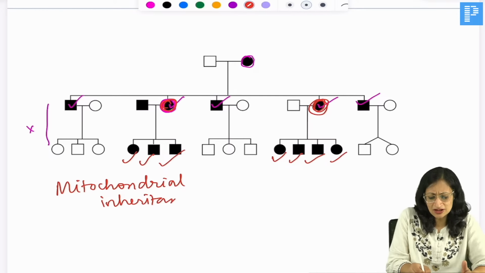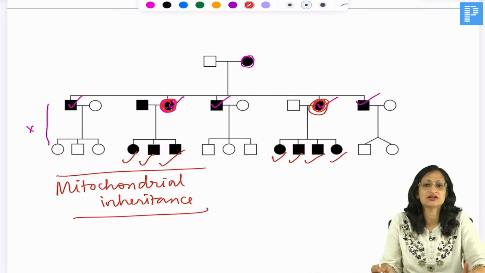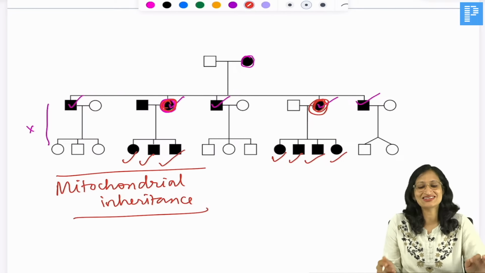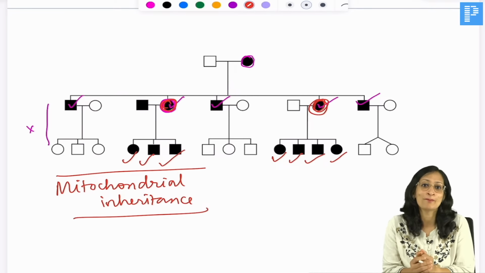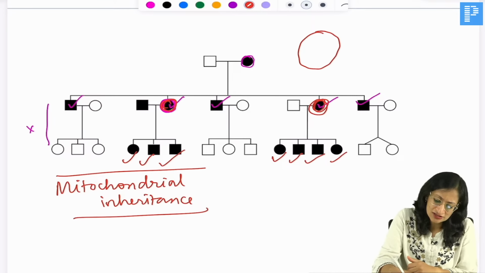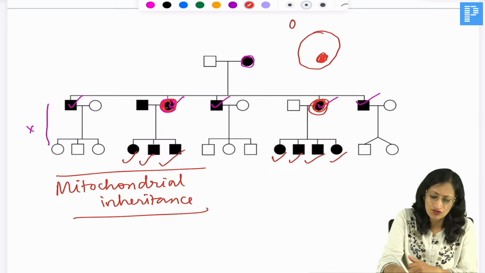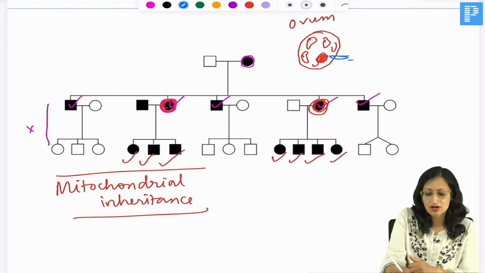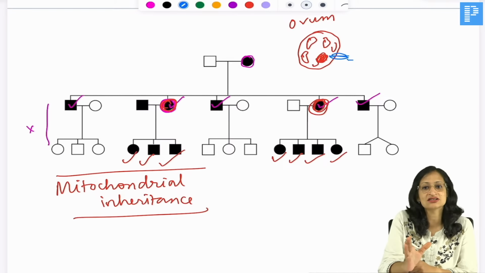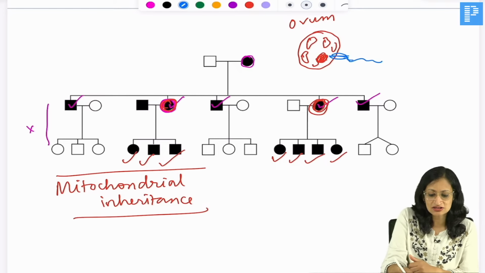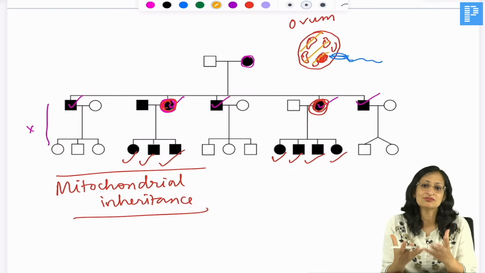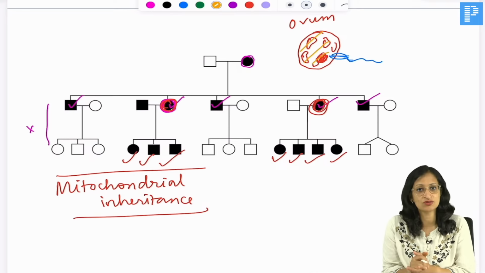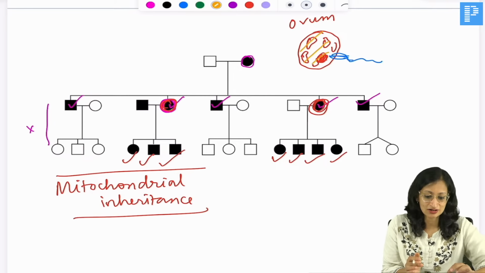So why is this happening, that all children of an affected female are affected, not the affected male? The baby gets all its mitochondria, all the power, from the mother, right? There is the ovum, and there is the nucleus of the ovum, and there are the mitochondria in the cytoplasm. The sperm head is only going to penetrate this, so some DNA is coming from the father, but everything else is coming from the mother. So if maternal mitochondria are defective, all the babies are mostly going to have it. So that is mitochondrial inheritance, right?